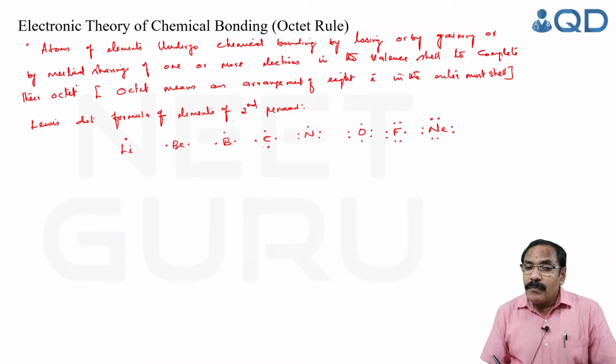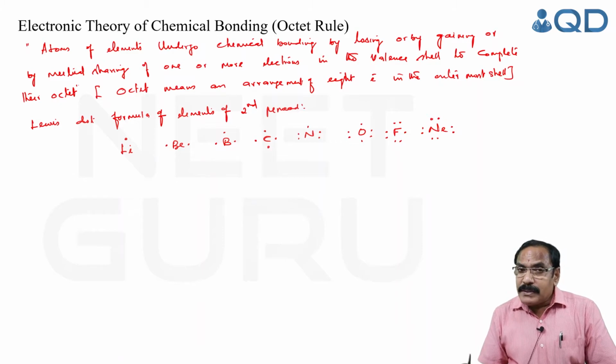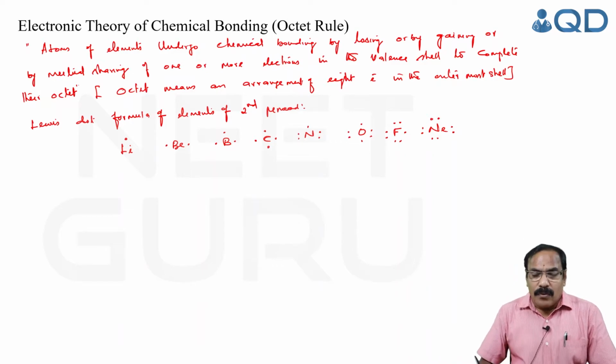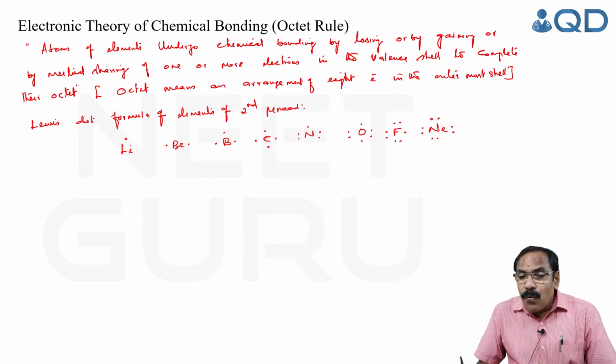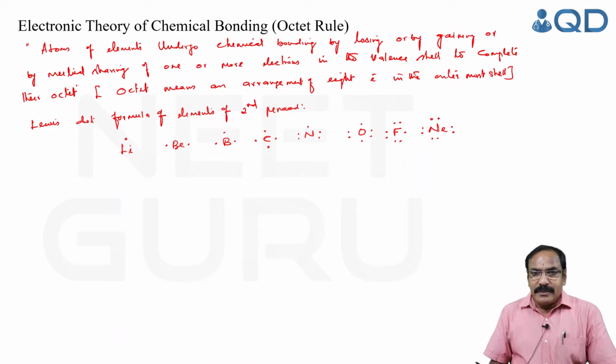So elements of group 1, group 2 and group 13 readily lose electrons, while elements of group 16 and 17, the oxygen family and halogen family, readily gain electrons, whereas elements with 4, 5 electrons in the valence shell mainly undergo chemical combination by mutual sharing. The aim is to complete the octet.